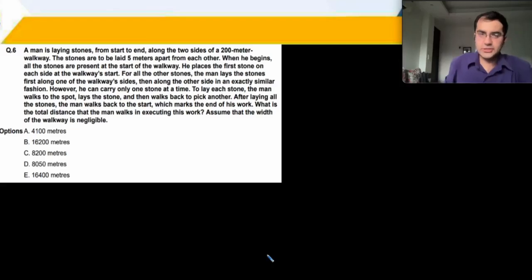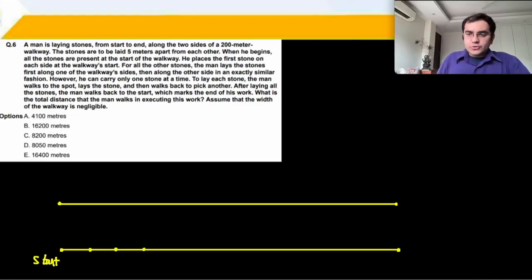Simple. This question: a man is laying stones from start to end along the two sides of a 200-meter walkway, right? Two sides. So I have made the two sides over here, and this is sort of like the start.